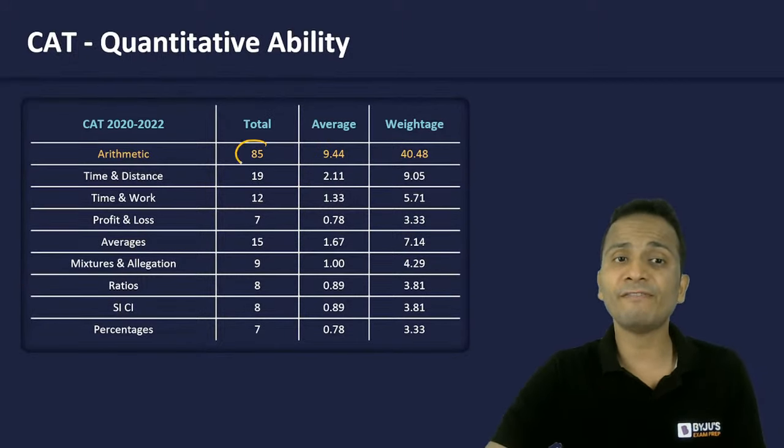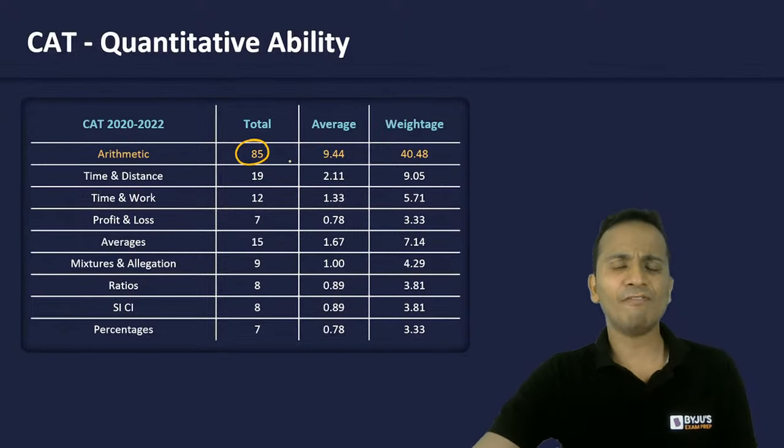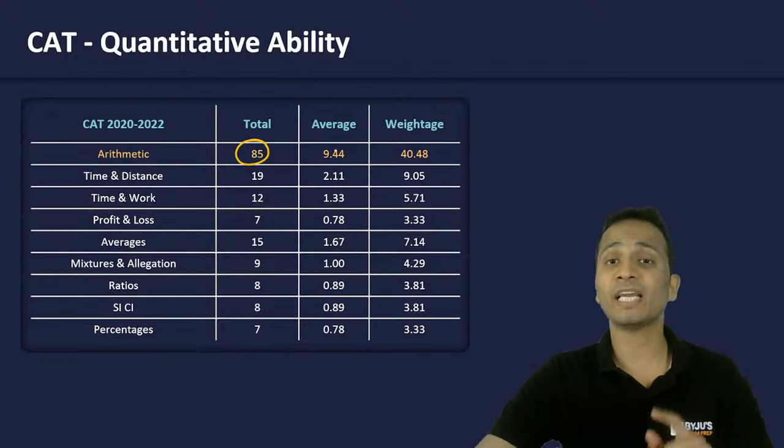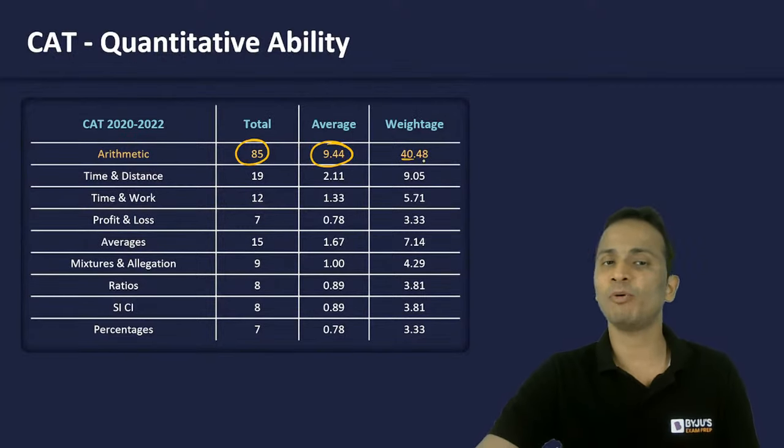A total of 85 questions have appeared. The average number of questions from arithmetic in every slot is 9.44, approximately 9.5, with a weightage of 40.48.